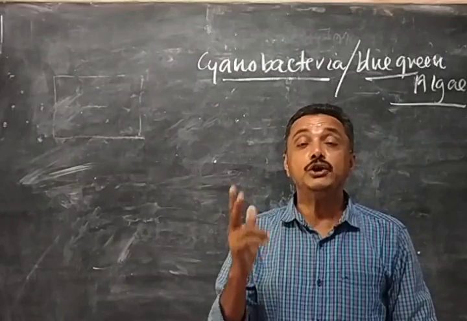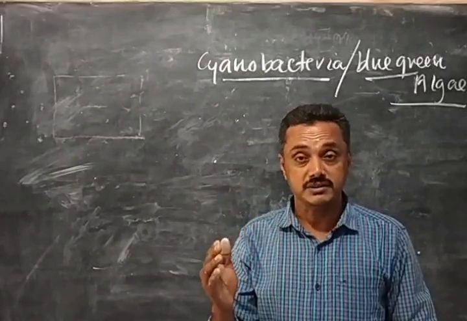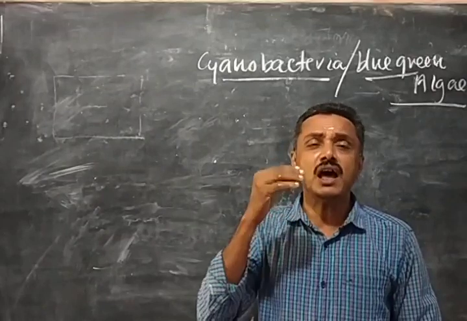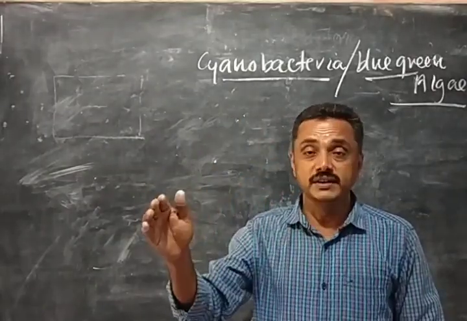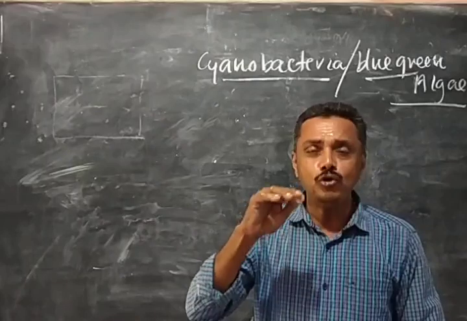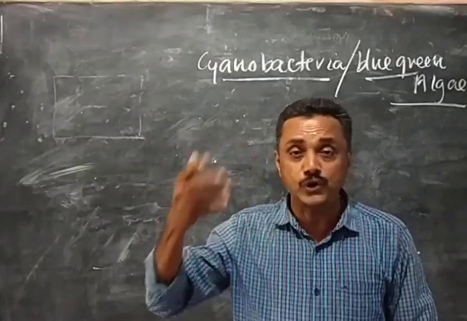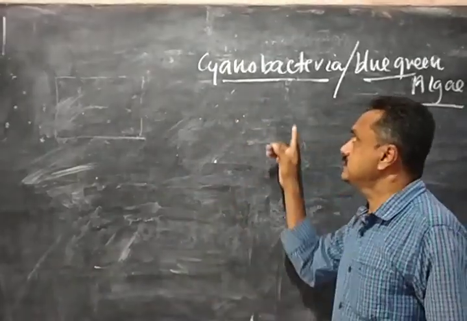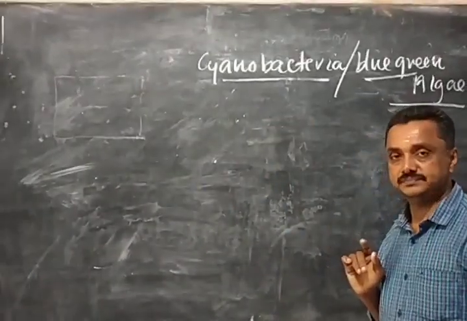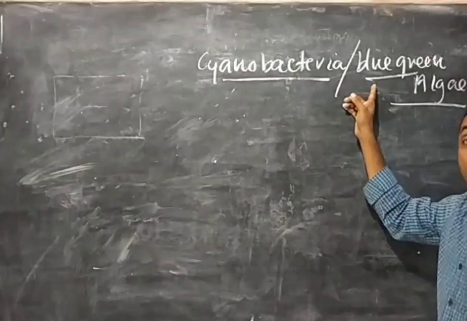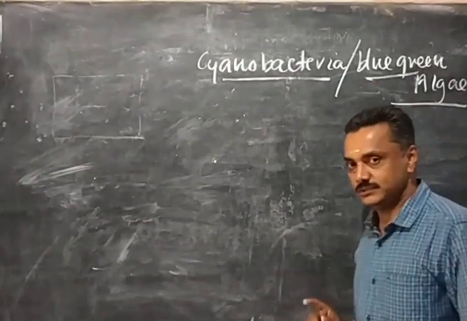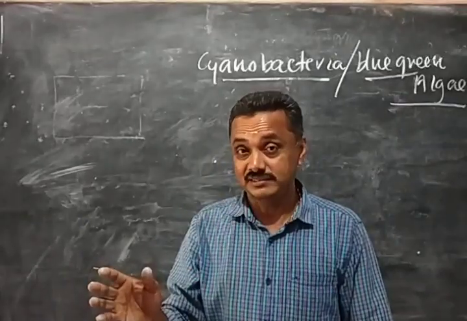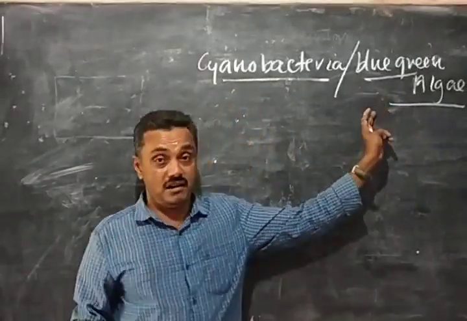And they are the second group of organisms that originated. Archaebacteria are the first living organisms. After archaebacteria, in the earth, the second group of organisms originated during the course of evolution. That second group of living organisms is called cyanobacteria. They are otherwise called blue-green alga. Remember, algae present in water are green in color, but they are called blue-green alga.